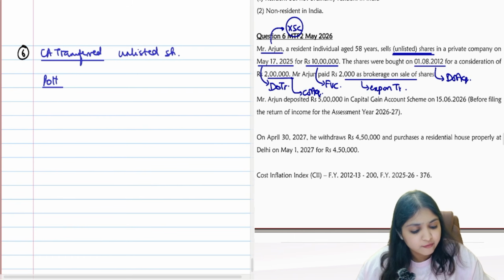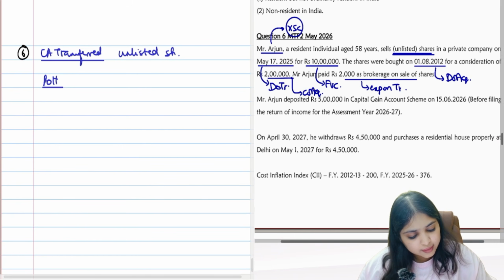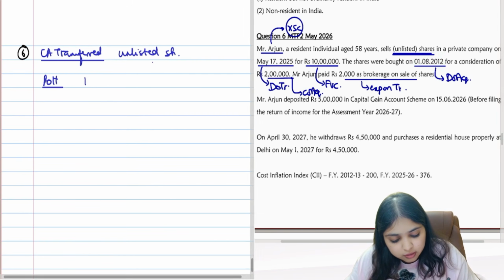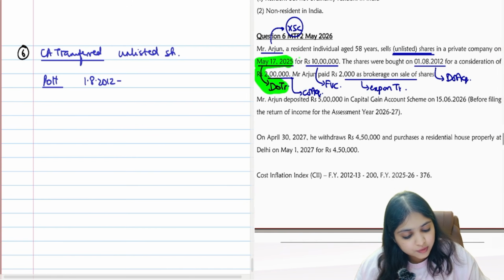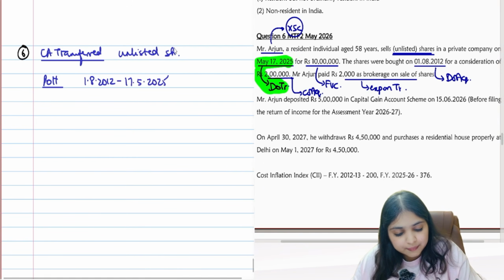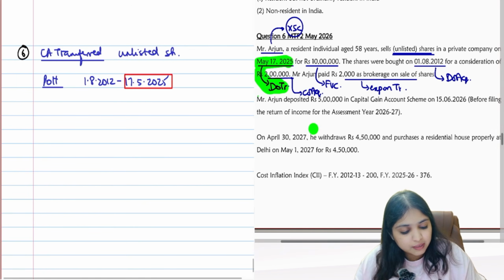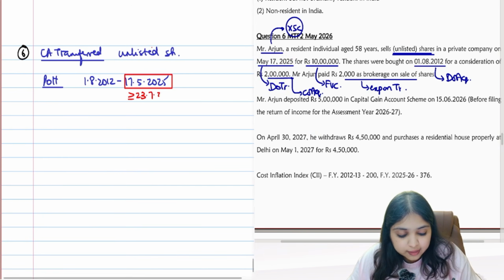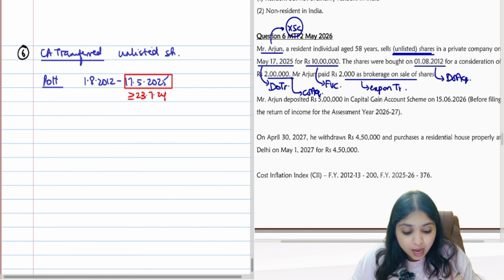Check the question. When did we buy the shares? Date of acquisition. See here, date of acquisition is 1st August 2012. And when are we transferring the shares? Date of transfer is 17th May 2025. Tell me, are we transferring before the amendment or after the amendment? We are clearly transferring on or after 23rd July 24. We are transferring after the amendment.